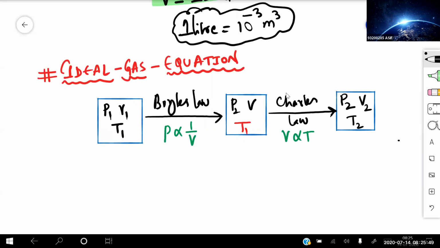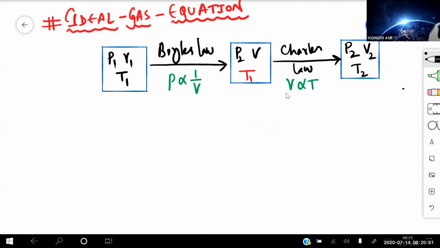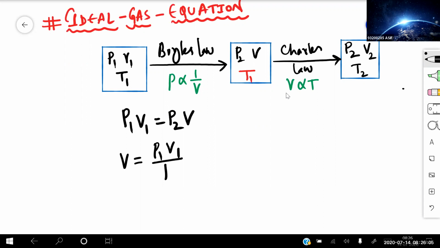So if I'm applying the relations right now, we can write P1 V1 is equal to P2 into the volume, which is V, isn't it? So from this I can get the volume. V is equal to P1 V1 divided by P2. Can I write like this? So this is my equation number 1.